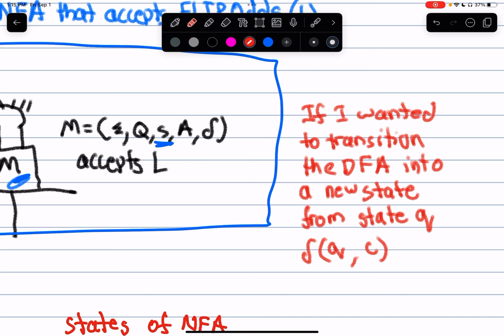If I consume input character C, I have this DFA, I go delta of Q comma C. That brings the DFA into a new state.